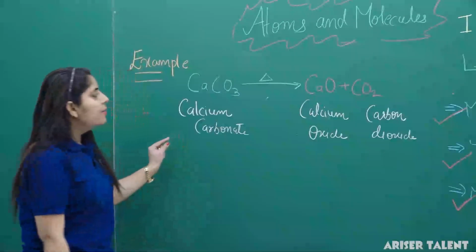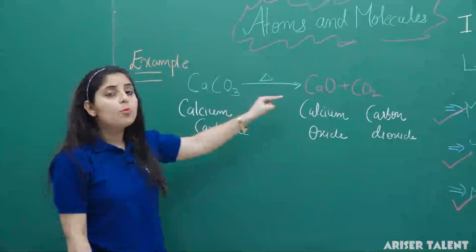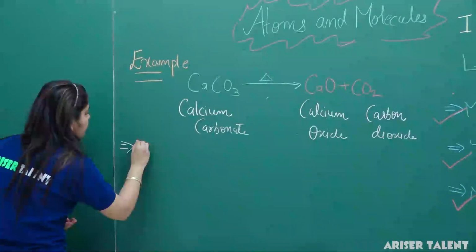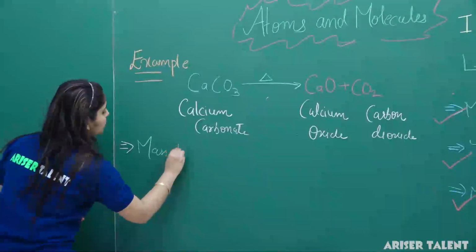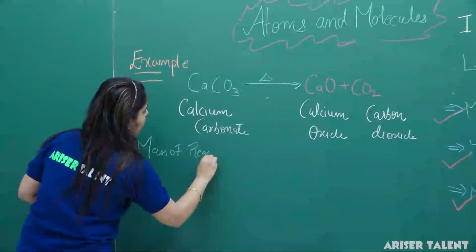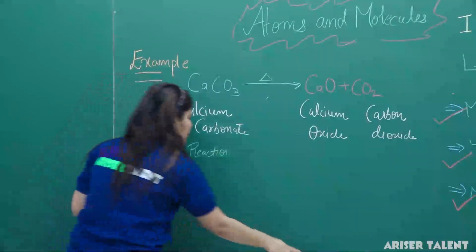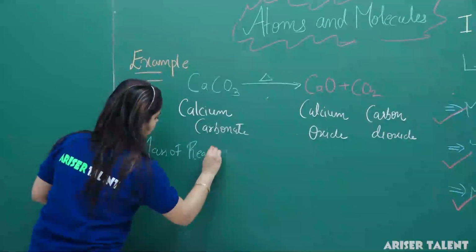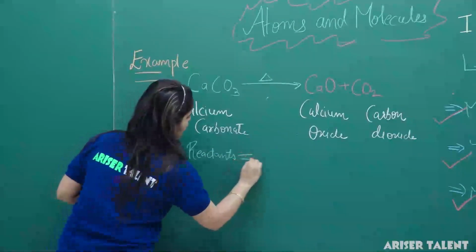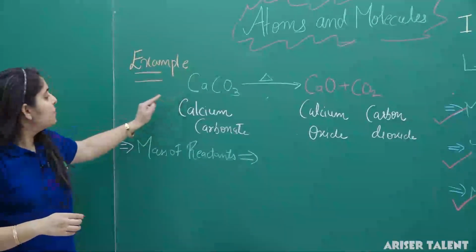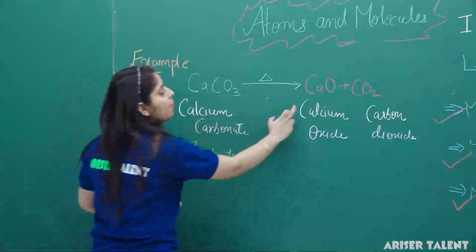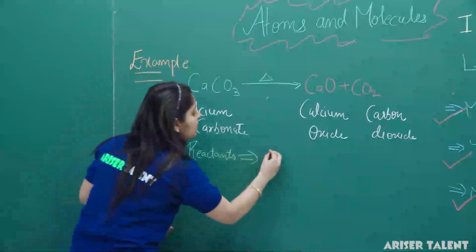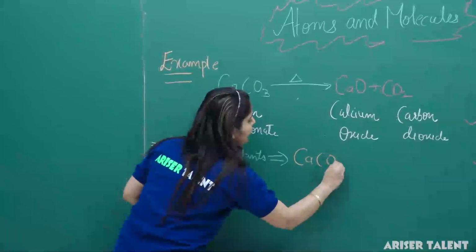Now we will calculate the mass of each reactant or product in this equation. Firstly, we will calculate the mass of reactants. The reactant is present on the left hand side, and we have two products present on the right hand side of the equation. We have mass of reactant. Firstly, we will consider calcium carbonate.